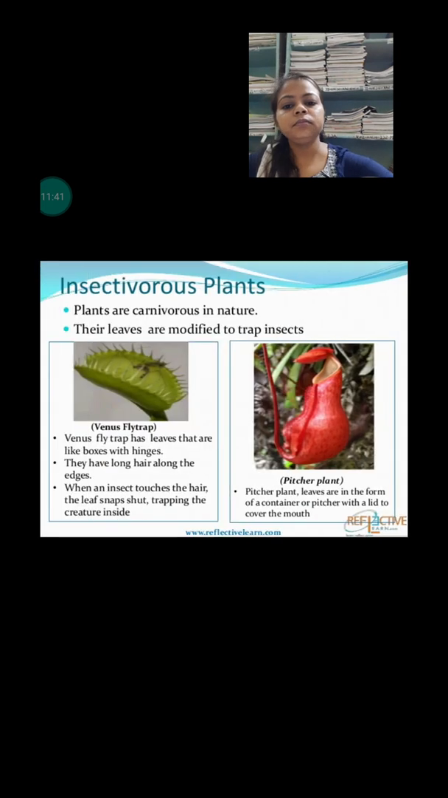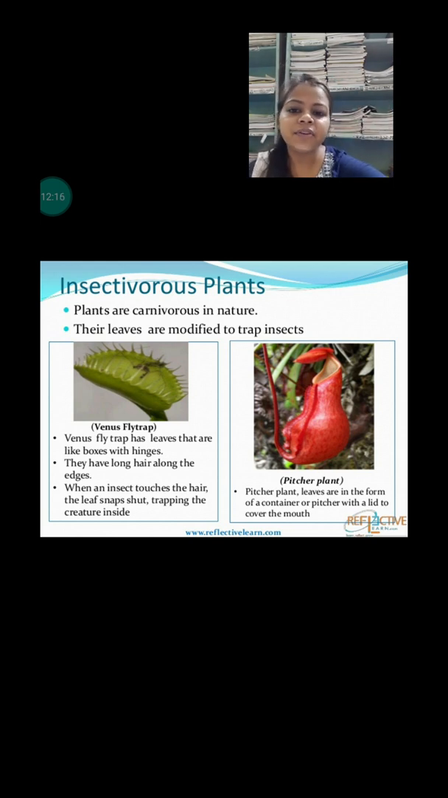Okay. Next is insectivorous plants, or carnivorous plants. These are called carnivorous plants and also insectivorous plants. These plants eat insects. Okay, why? To obtain nitrogen, because the area in which they grow is lacking nitrogen. So they get other minerals from the soil, but they don't get nitrogen. That's why they eat insects so that they can maintain the balance of nitrogen in their body.